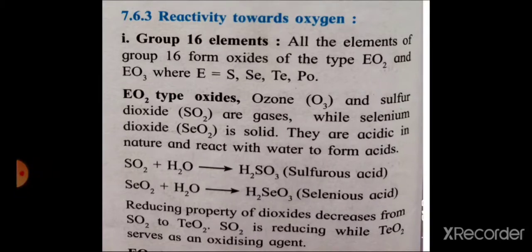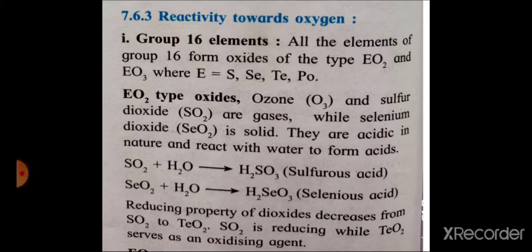This SO2, sulfur dioxide, is a reducing agent, while the last member of the group, tellurium dioxide, acts as an oxidizing agent. Reducing property means the element or compound loses an electron to an electron recipient in a chemical reaction or redox reaction.